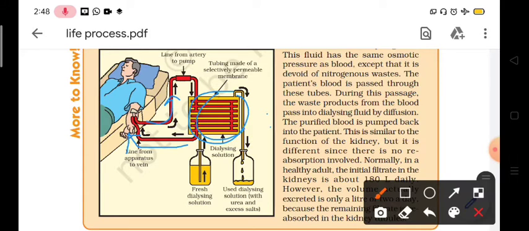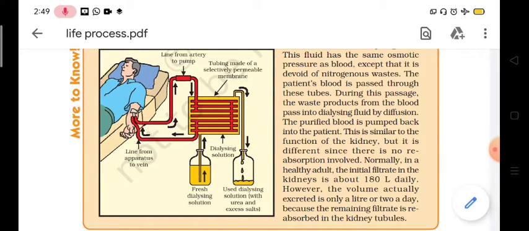Inside the chamber, fresh dialyzing solution is supplied regularly, while the used dialyzing solution is collected into another vessel with urea and excess salt. In this way, the blood becomes free from nitrogenous waste, and that blood goes back into the body of the patient. And this is the process of hemodialysis or simply dialysis.